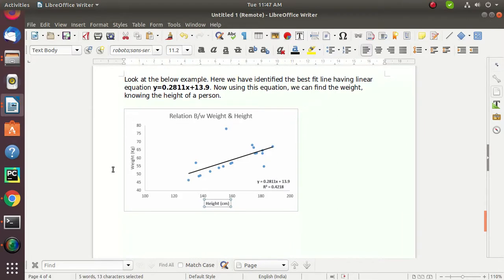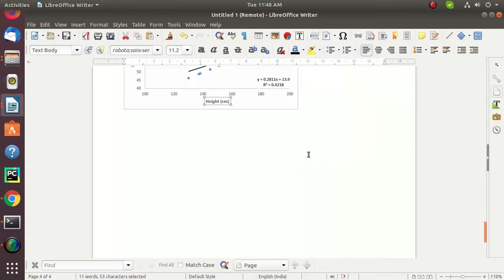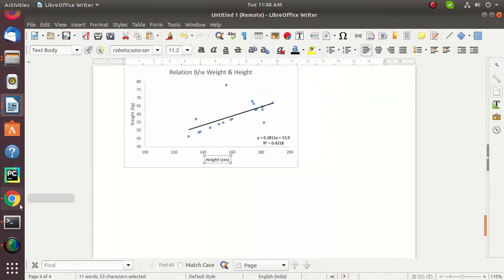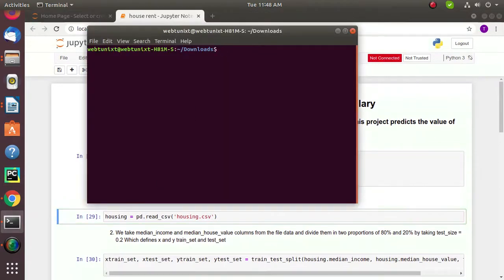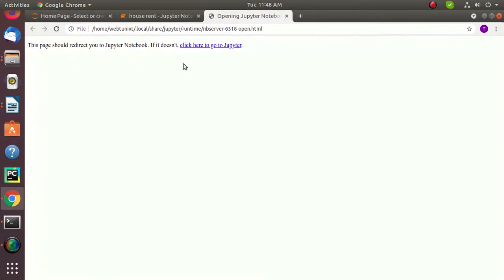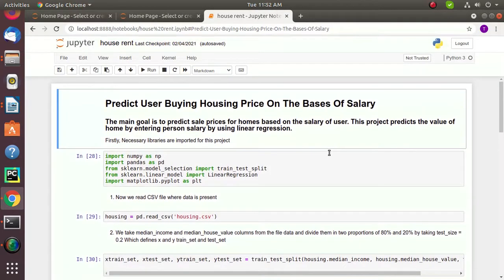As we can see here, this is an example where we can find the weight of a person by knowing the height of the person. This slope basically tells about this. And so I'm going to start with my code I have already written for you. Let me just connect it, Jupyter Notebook and session. As you can see here, I have made a Jupyter Notebook code, and you can easily see that this is an example of linear regression where a user's housing price is predicted on the basis of his salary.